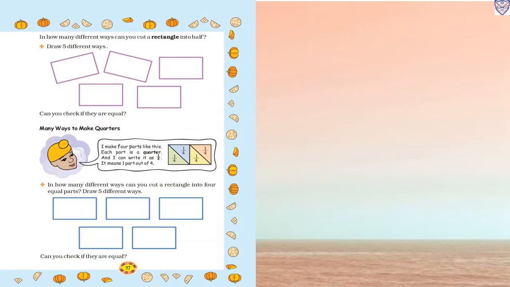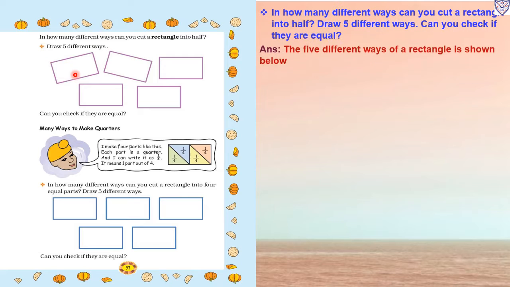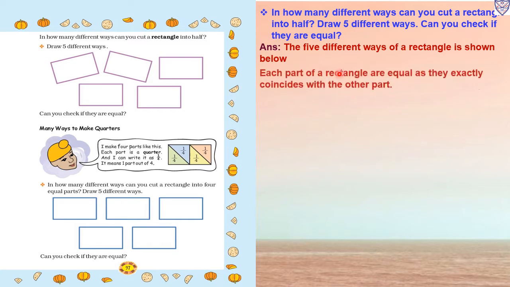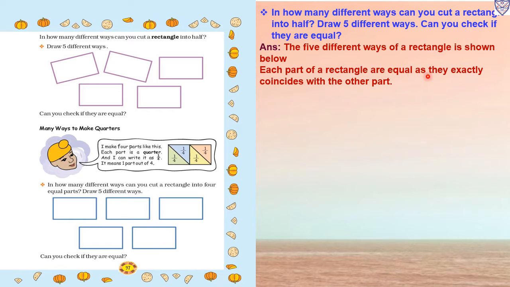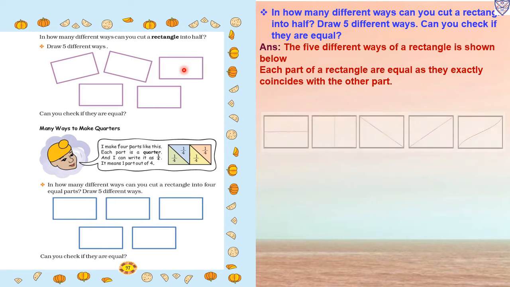Now next page, page number 97. In how many different ways can you cut a rectangle into a half? Draw 5 different ways. So the rectangles are given, and we have to draw lines. In how many ways can we cut a rectangle? The 5 different ways of cutting a rectangle are shown below. Each part of the rectangle is equal, as it exactly coincides with the other part. It means they are equal parts.